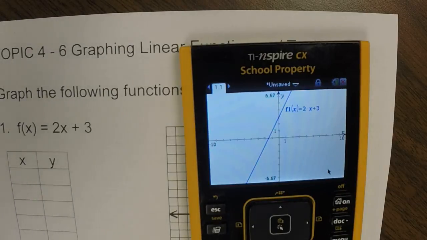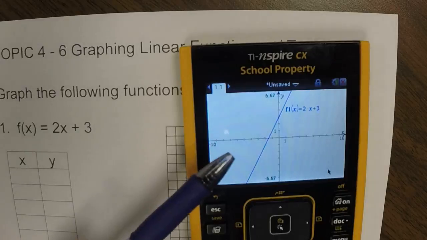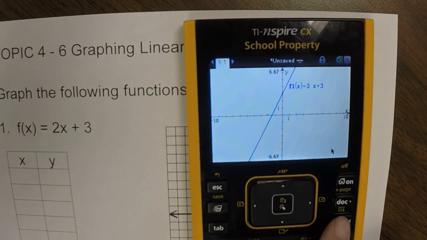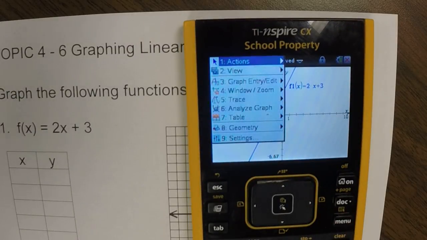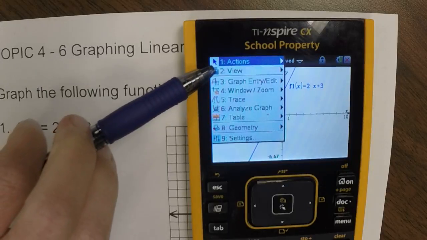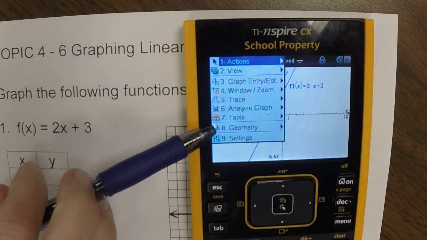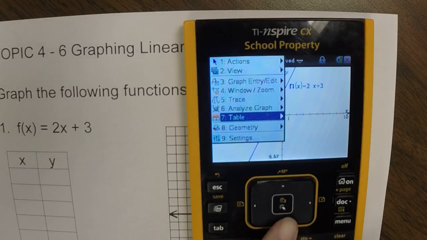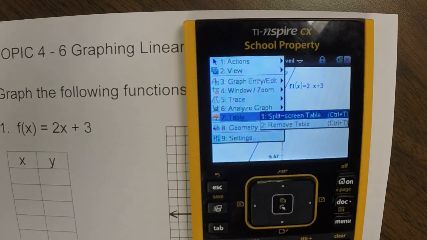What I don't want you to do is now just try to sketch the graph on your coordinate plane. When you are graphing, you want to have exact points. So where do I find those in the calculator? Well, just like everything else, you're going to push the menu button. So if I push menu, it gives you options, and if you scroll through all of them, all the way down here at the bottom, number 7 says table. So you can either scroll down to table or you can just hit 7.